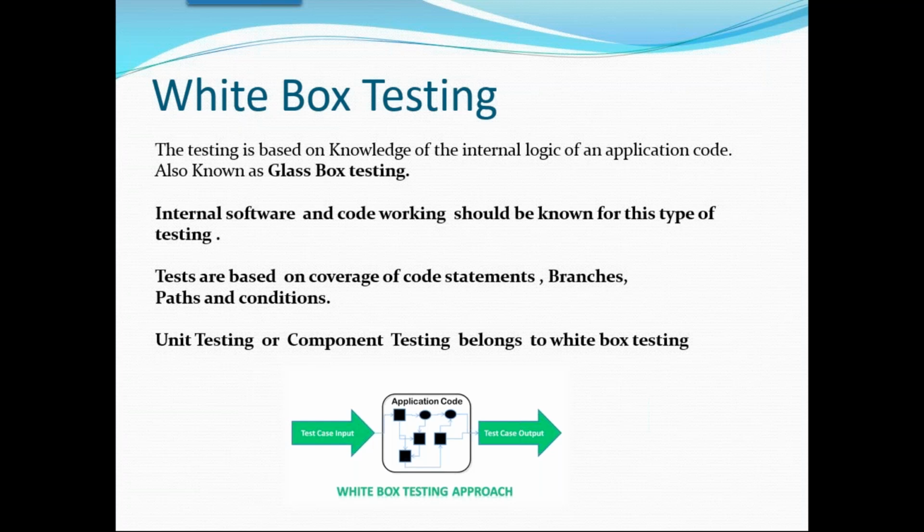Is it clear, everybody? Why does the developer need to test? Because I need to check whether my code is working properly before sending it to the QA team. I cannot simply say I have 12 years of experience and send my code to the QA team, because it might not work. Because of overconfidence, I can miss scenarios, or miss the syntax, or miss some logic. So whenever the developer writes any code, they need to test at least one time before sending it to QA. That is the reason we call it unit level testing or white box testing.